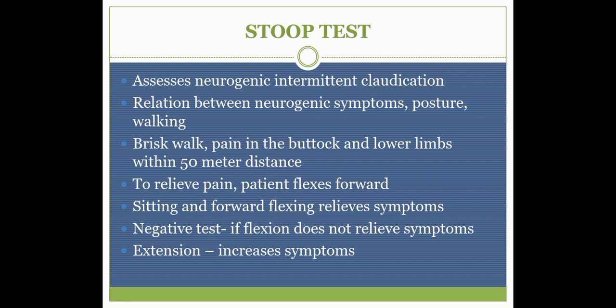So remember, in the stoop test, you ask the patient to walk for around 50 meters. Once the patient's symptoms are reproduced, you ask the patient to forward bend, and if within a short time the symptoms go away, then it is considered a positive test. Extension increases the symptoms. So the stoop test mainly focuses on flexion as the relieving factor. When you ask the patient to do the flexion movement, the symptoms reduce, and if you ask the patient to do the extension movement of the spine, it will increase the symptoms of the patient.